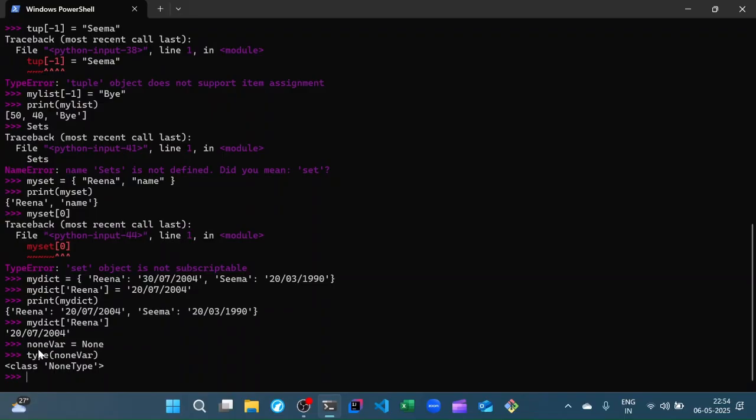So this is useful when you want to essentially check for exceptions. For example, if you want to check whether a value has been filled in a variable or not, or if the value is empty and has not been assigned. If the value was not filled in, it will be of the None type, and you can get that to throw an exception later on in your code. So that's all about data types. This was a very brief overview. I'll be delving into depth in later videos.